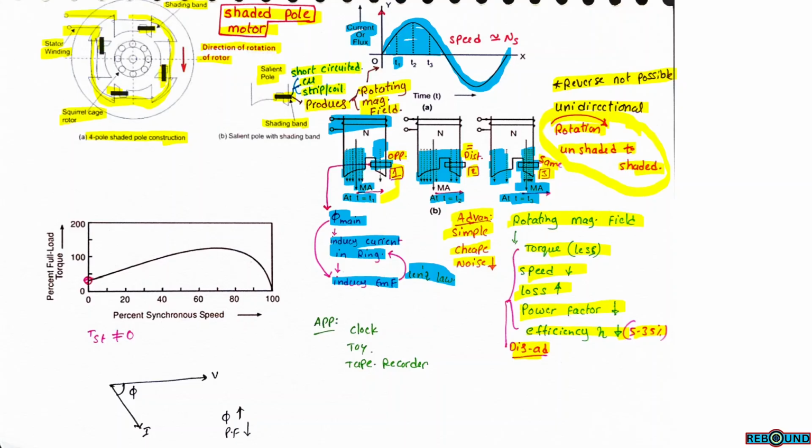So this is a self-starting motor. So starting torque is not equal to 0. This is the starting torque, which is not equal to 0. This is the speed torque curve. This is torque and this is speed.